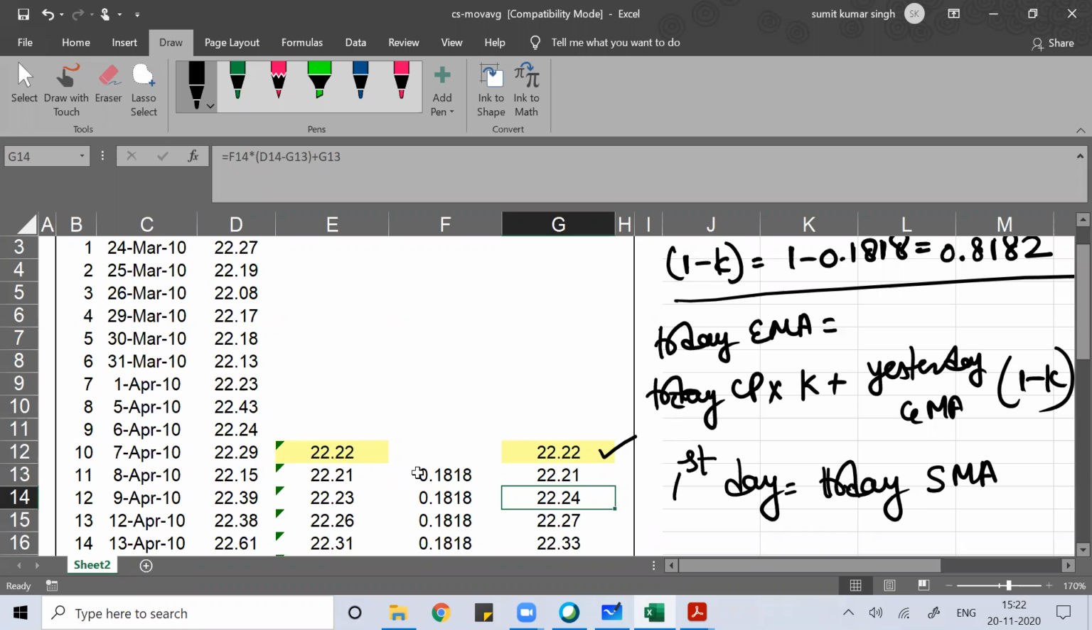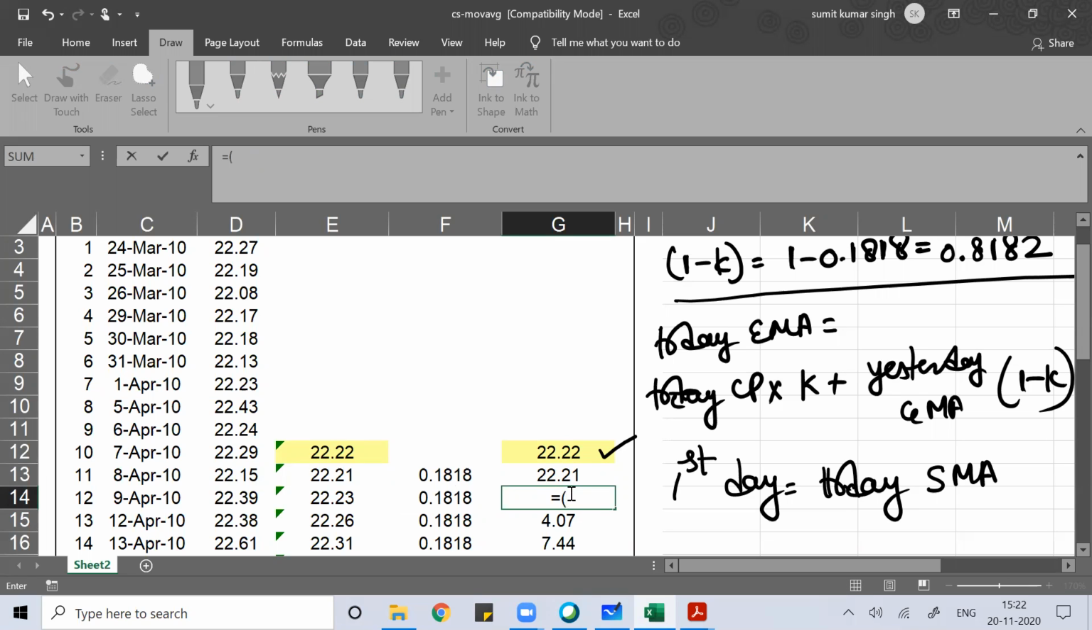Same thing. For the next day, what you will do: today's closing price into smoothing constant, plus yesterday's exponential moving average. This was yesterday's, this is G. I want G.